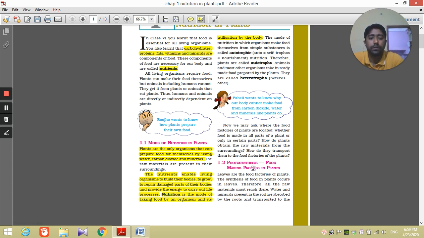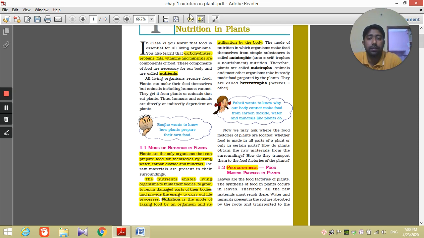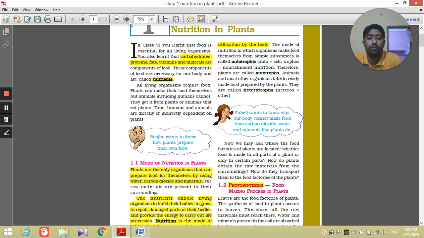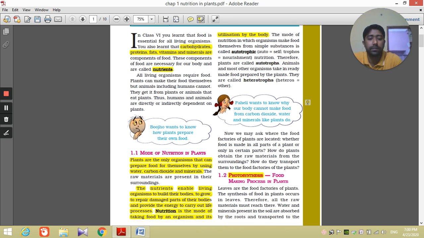So you already know the process that is responsible for making food in plants, and the name of that process is photosynthesis. Photo means light. Synthesis means making of food. So photosynthesis is the food making process in plants.